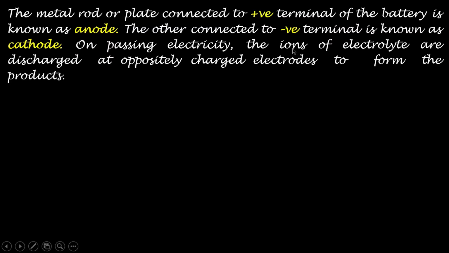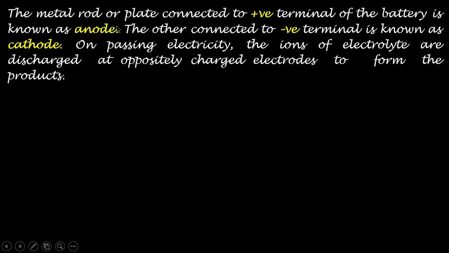On passing the electricity, the ions of the electrolyte will get discharged at the oppositely charged electrodes. I told you that the electrolyte contains moving ions, so these ions will be attracted towards the oppositely charged electrodes. The positive ions will be attracted towards the negative electrode, and negative ions will be attracted towards the positive electrode. So anode is the positive electrode that attracts the negative ions present in the electrolyte.